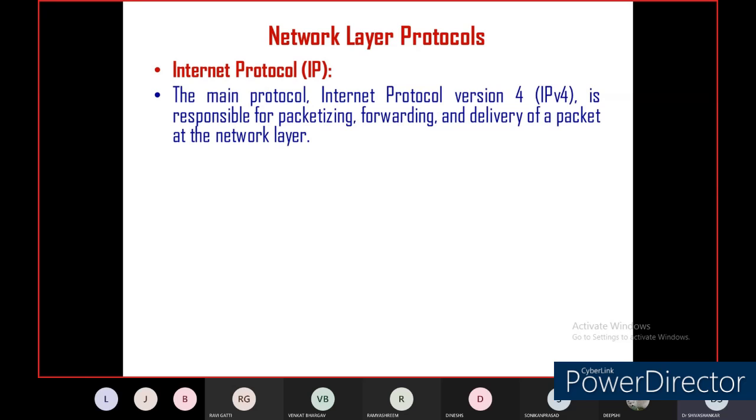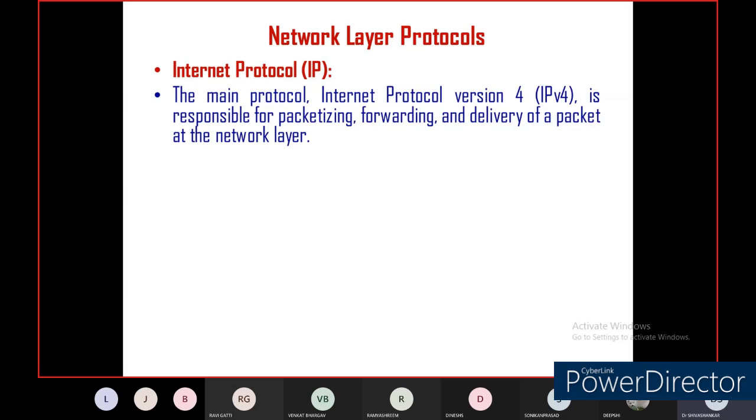The standard protocol of Internet Protocol is IPv4. We have discussed in the previous classes the architecture of IPv4 and its contents.